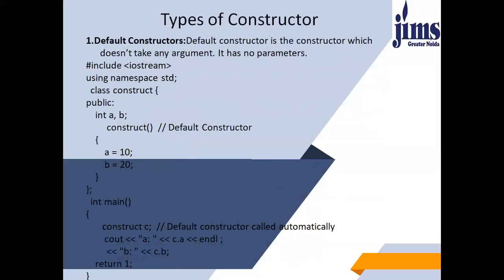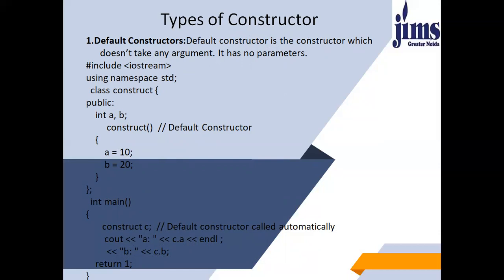So the types of constructors, number one, default constructors. A default constructor is the constructor which does not take any arguments. It has no parameters. As you can see, here we have created a class by the name construct. I have used the public specifier, then I have declared two variables, integer a and b.